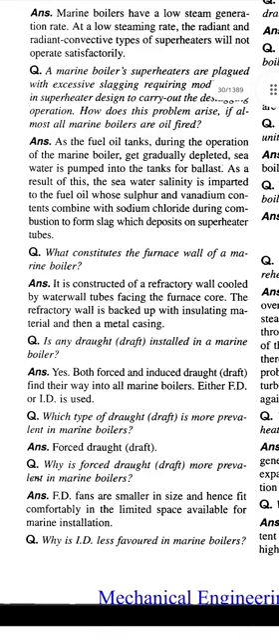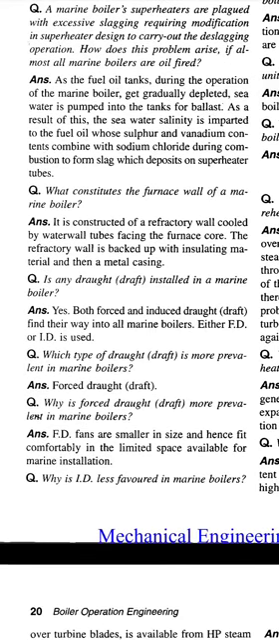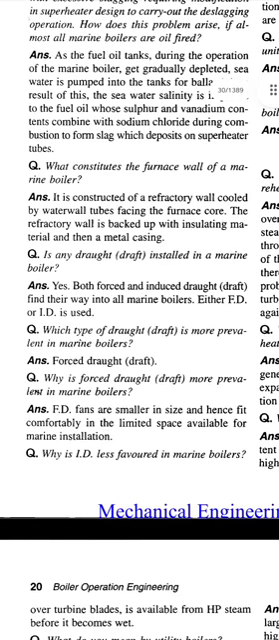Question: what constitutes the furnace wall of a marine boiler? Answer: it is constructed of a refractory wall cooled by water wall tubes facing the furnace core. The refractory wall is packed up with insulating material and then a metal casing. Question: is any draft installed in a marine boiler? Answer: yes. Both forced and induced draft find their way into marine boilers. Either FD or ID is used.